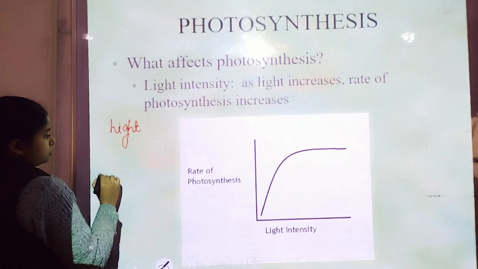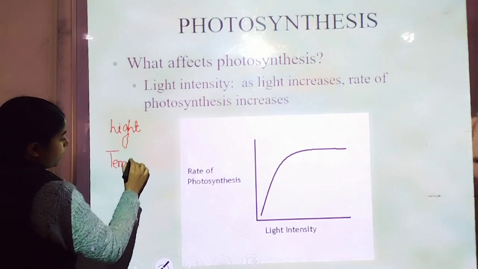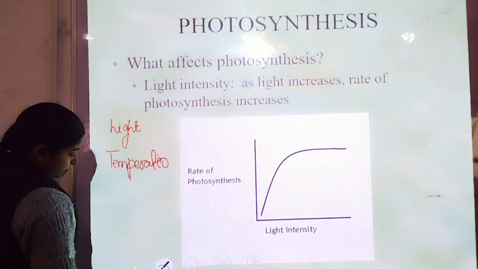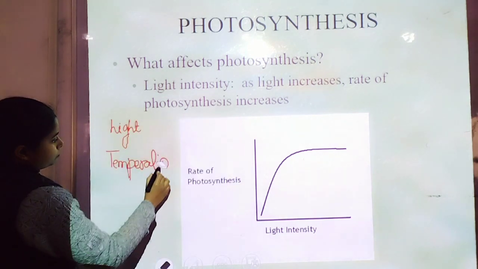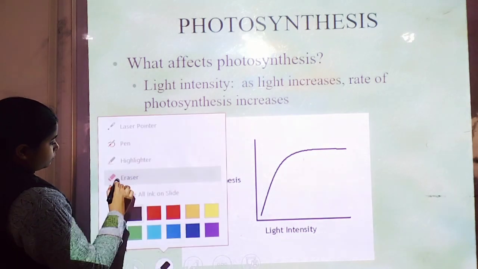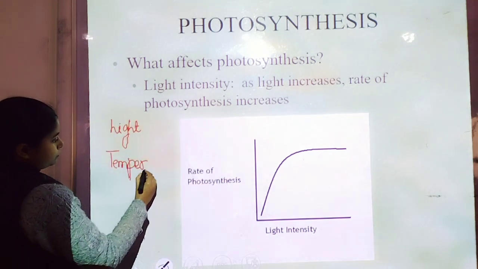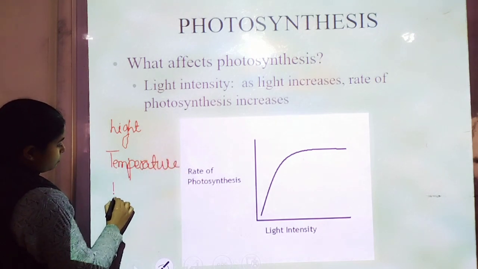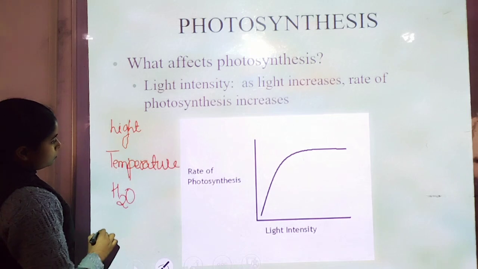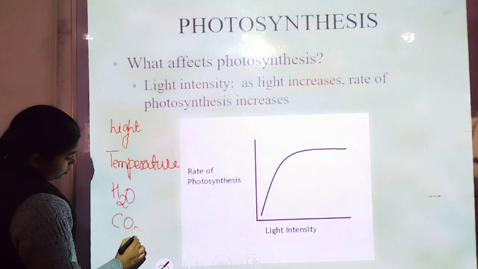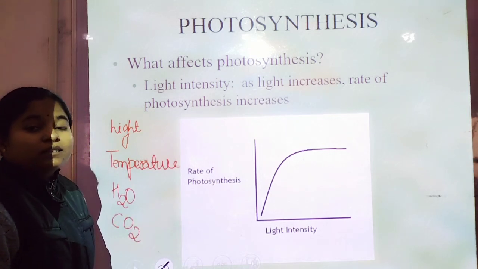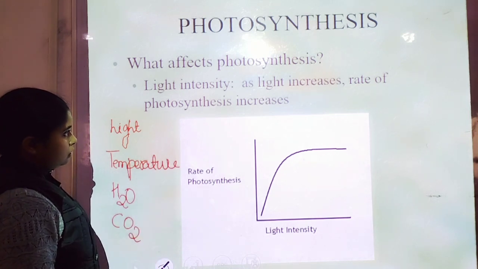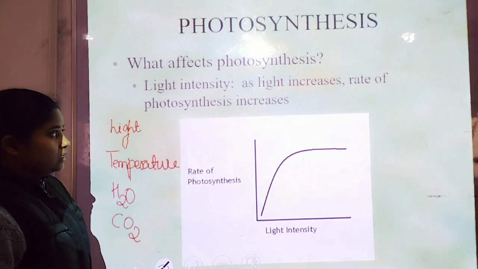So what are they? Light, temperature, and water, and carbon dioxide, the amount of carbon dioxide. These are the limiting factors. Now, first is the light intensity.